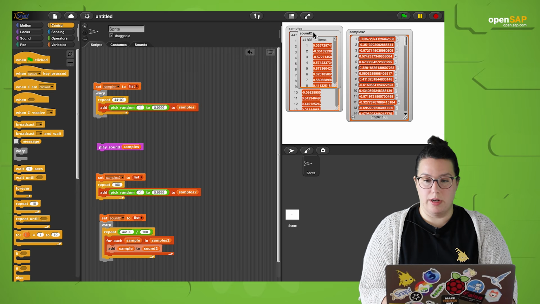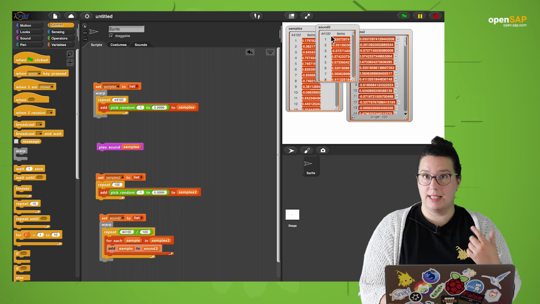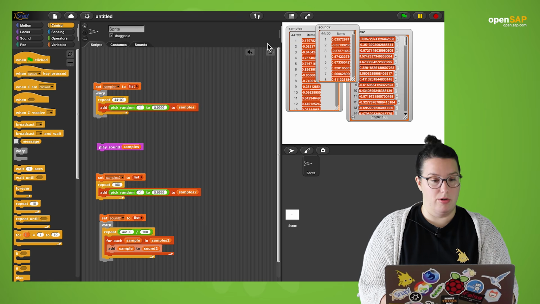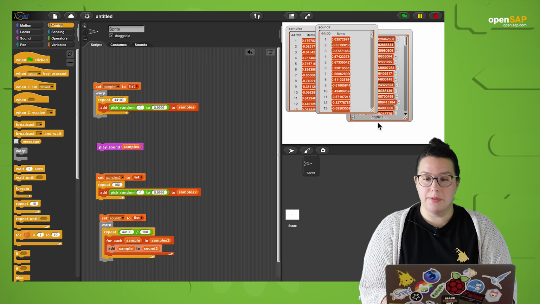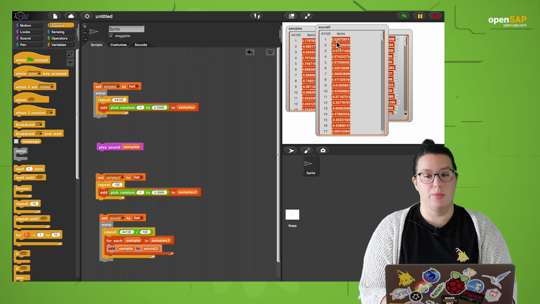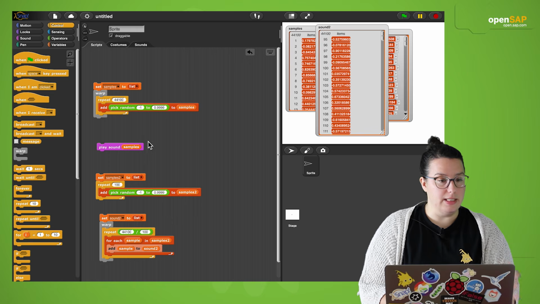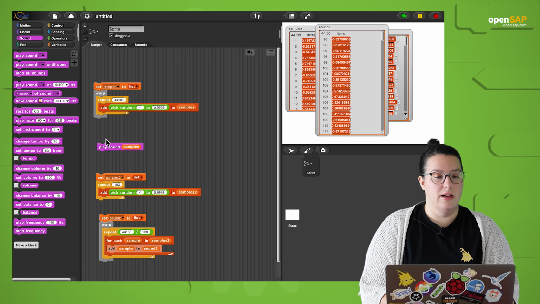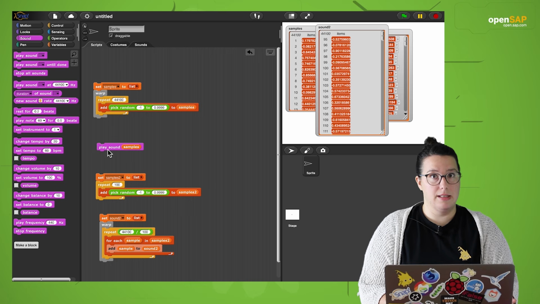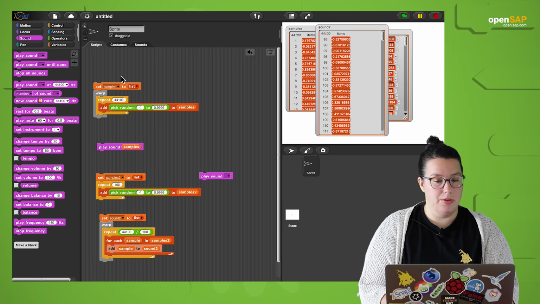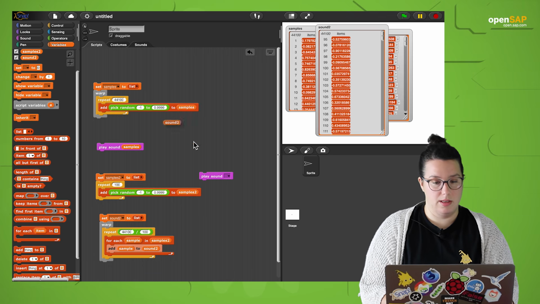Here the 44,100 hertz, so the size is the same as in our original sample sound that we had, but we see that our first sample is 0.035 and our 101st sample is that same 0.035 again. So we're repeating the same 100 samples over and over again. Let's try to listen to that one. Just to recall, this was the original sound. And now let's try our new sound, which is sound 2.